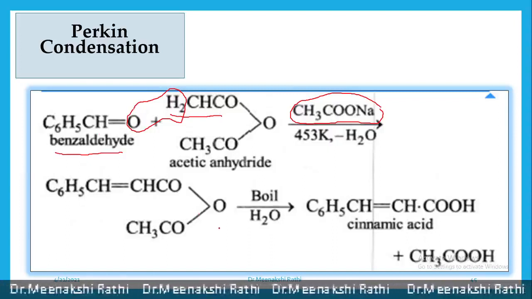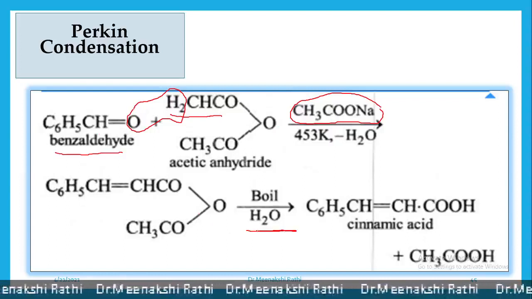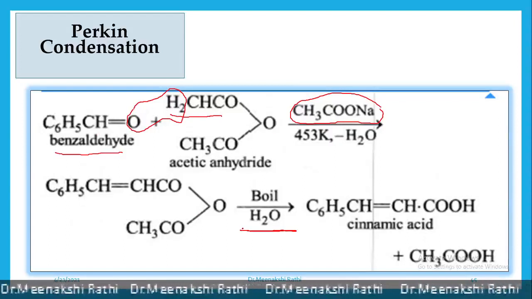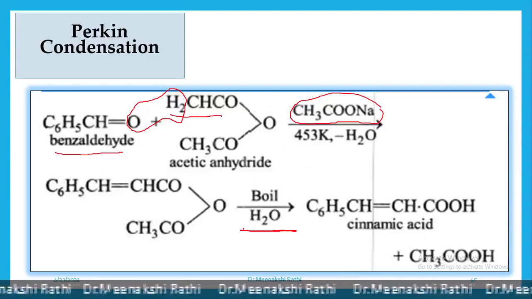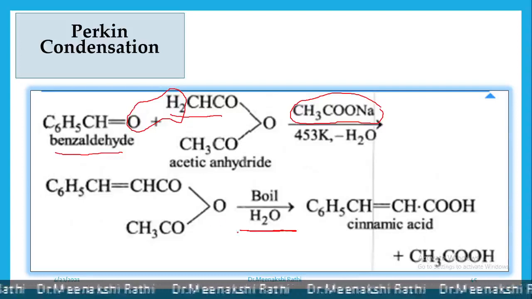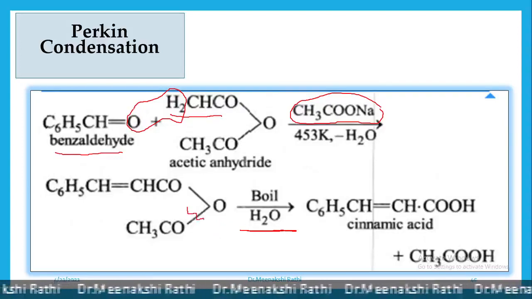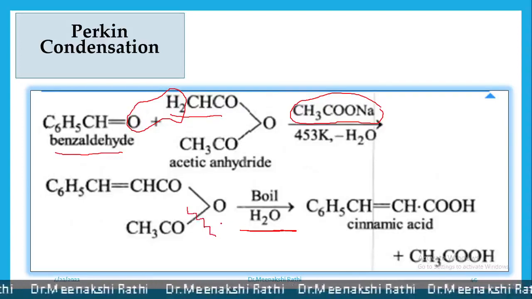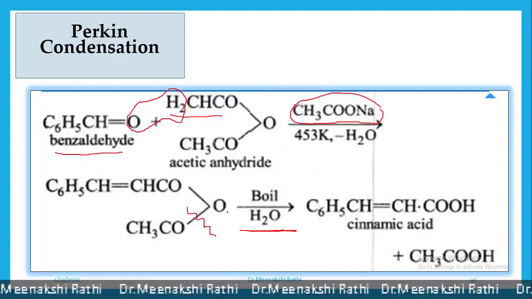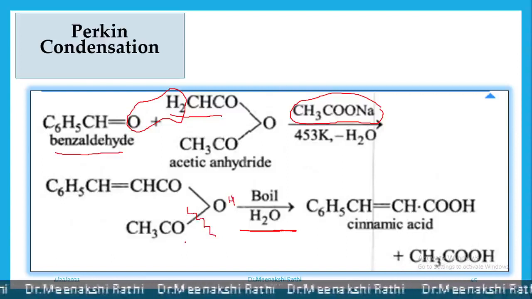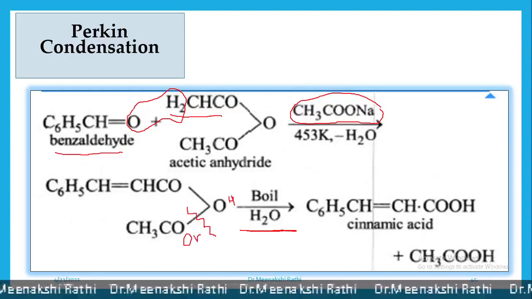COOCOCH3. And when it is boiled, again a water molecule is added, or it undergoes decomposition in presence of water, and this bond will break. As it undergoes hydrolysis, a water molecule is added like this, H goes to oxygen and OH goes here.